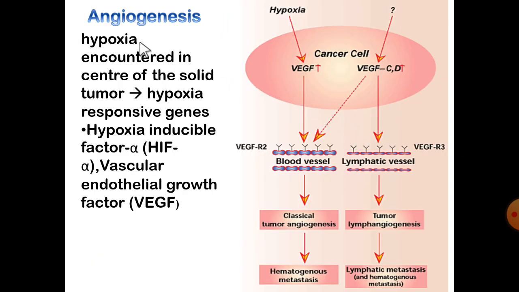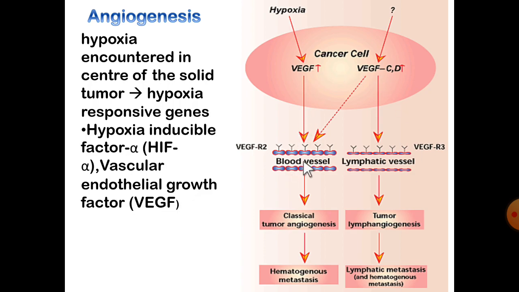And the next one is angiogenesis. Here, angiogenesis is triggered by the cancer cell by hypoxia induced angiogenesis. Hypoxia is encountered in the center of a solid tumor. This promotes the release of hypoxia response genes. This leads to the release of hypoxia inducible factor alpha, HIF alpha, as well as vascular endothelial growth factors.